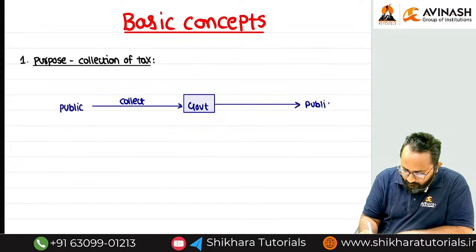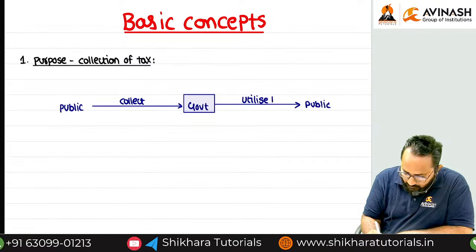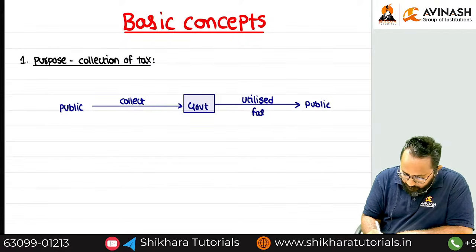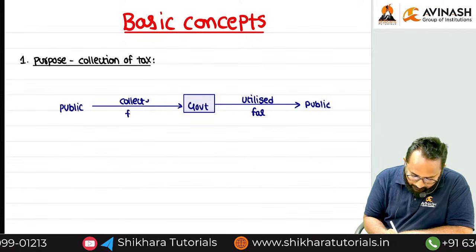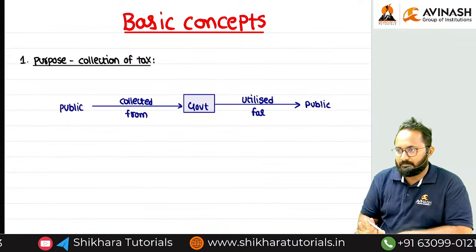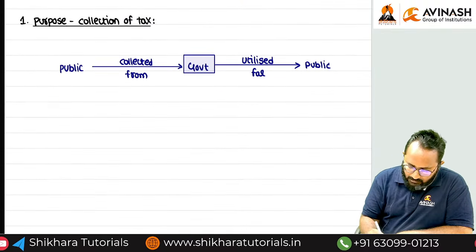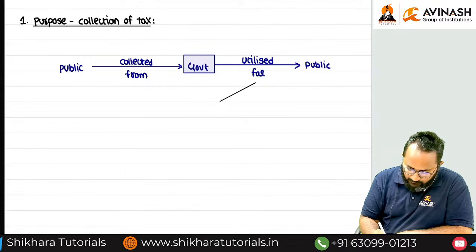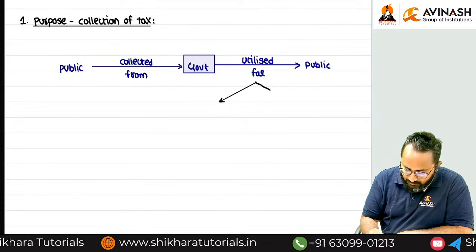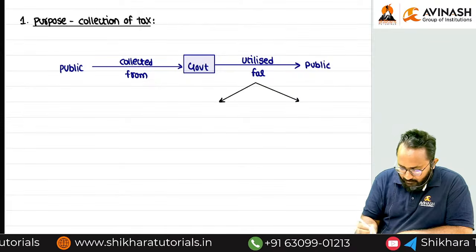That amount is utilized for the public only. It is collected from the public and utilized for public purposes. Now I want to know for what purposes the government uses the money collected from the public.